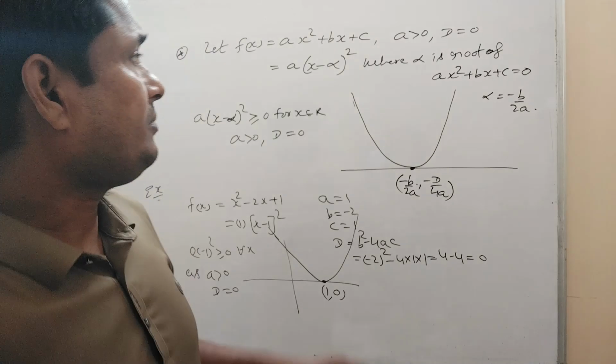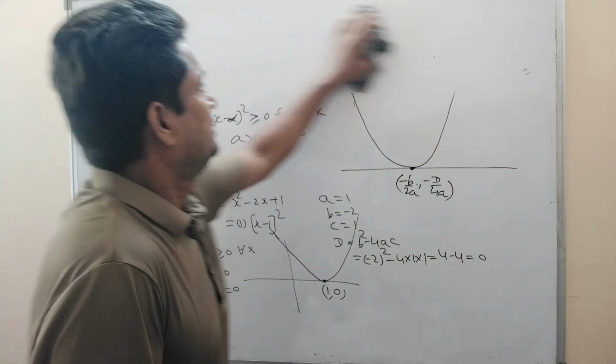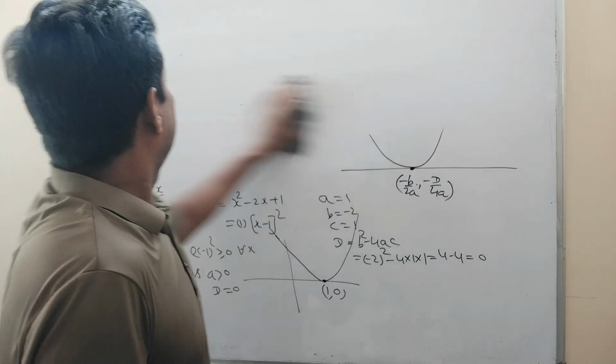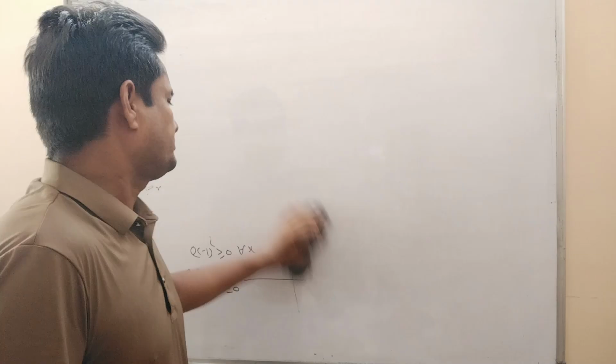So from the three cases we have discussed, we can conclude one thing.